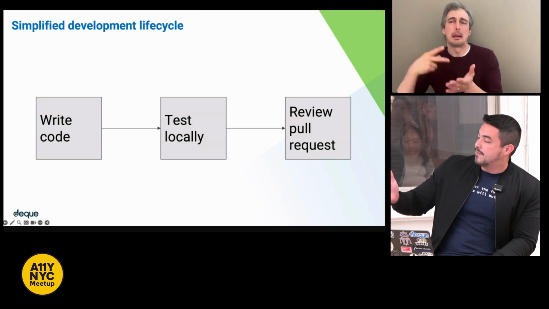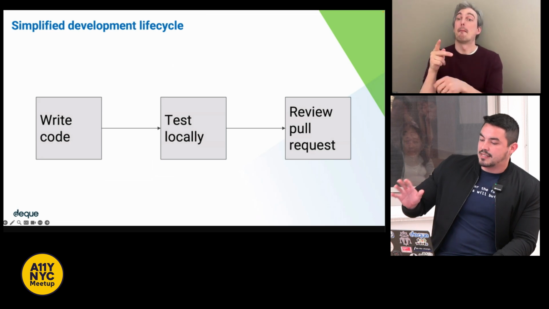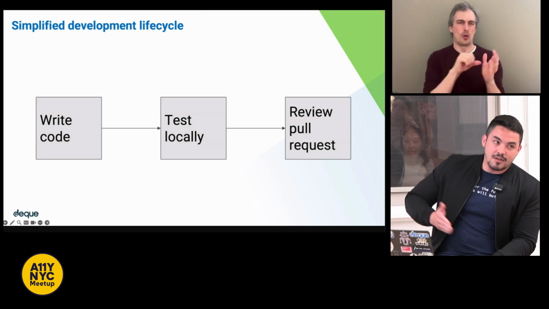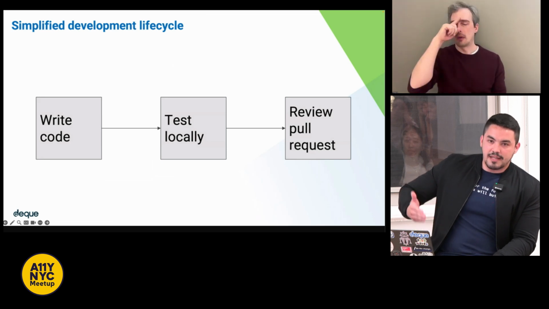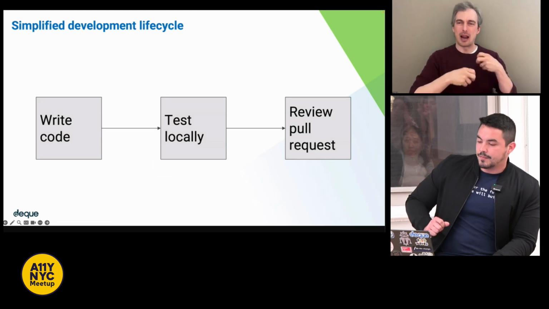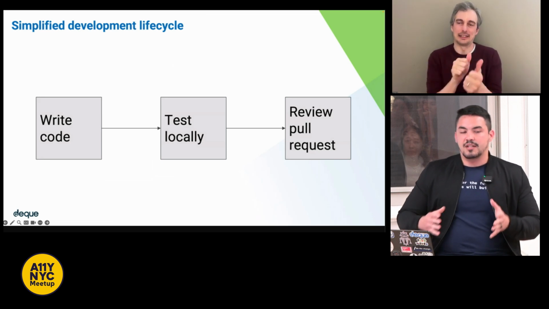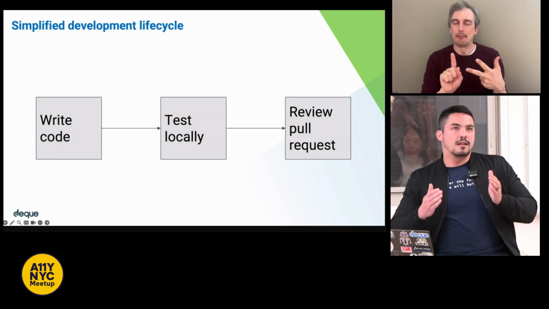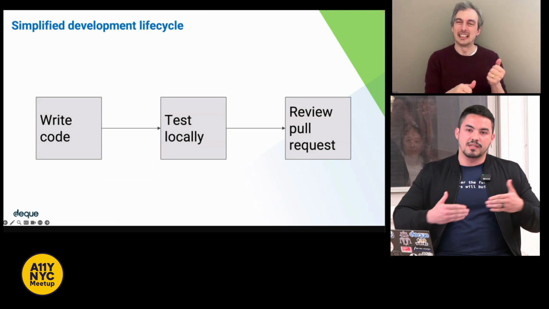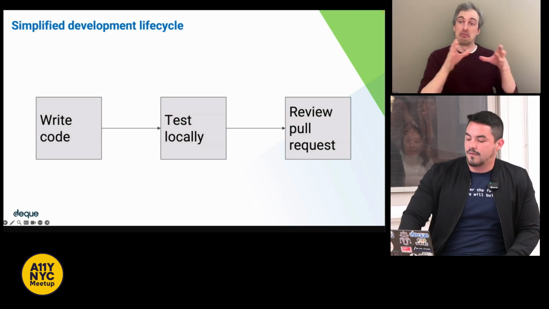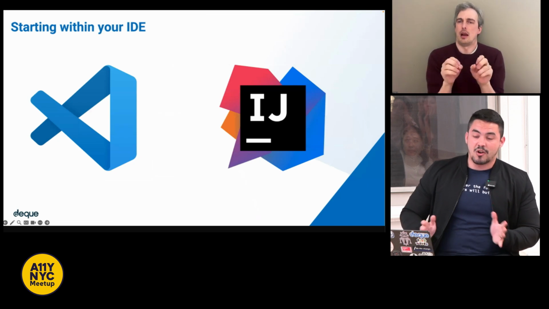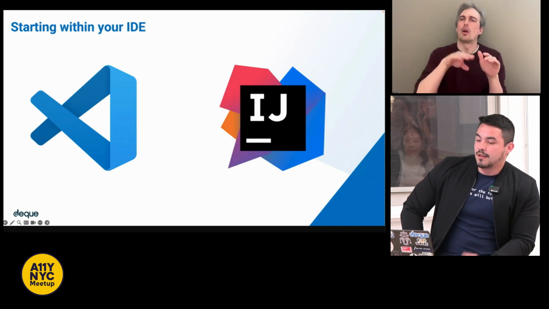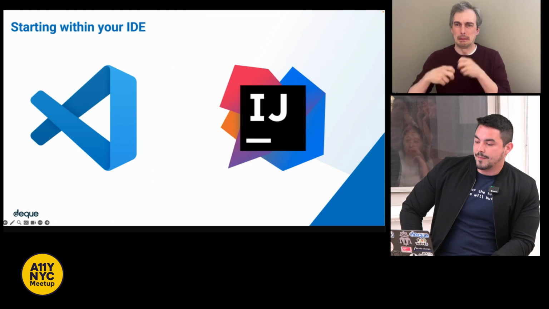I wanted to re-emphasize these steps because accessibility issues can be and often do get introduced during each stage of the development. So each stage creates a unique and good opportunity to continuously check and test for accessibility issues. We're going to start within our IDE, again, integrated development environment.